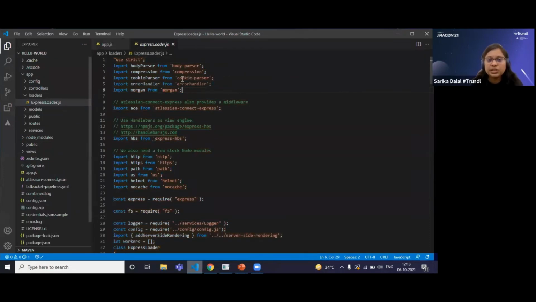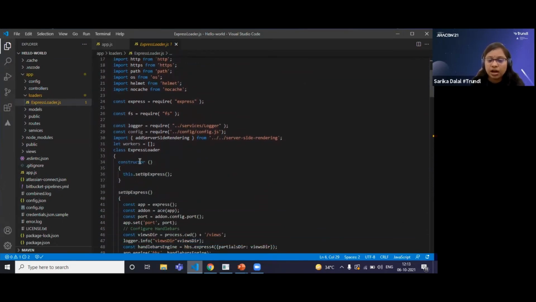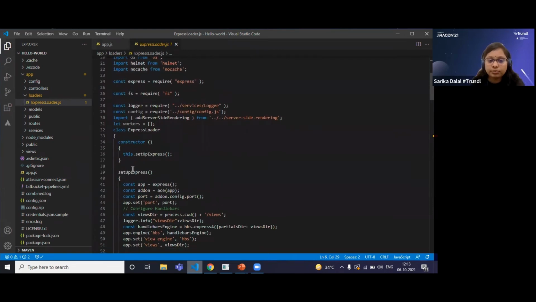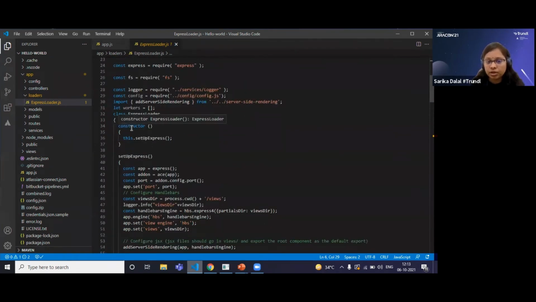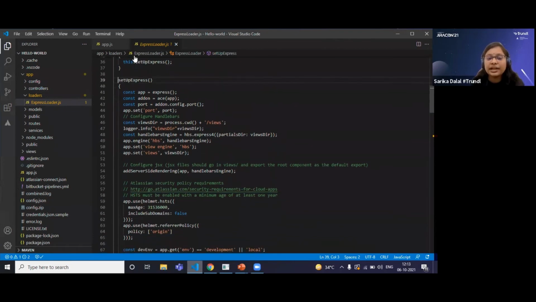So you can see this is my express loader class. Now here I have imported some of the required packages that I need. Apart from that, I am calling the constructor from app.js. So here you can see when I call the constructor, it will call this particular method, setup express. Once it comes into this method, it will bind the object of express. Here it is binding the object of Atlassian Connect Express with the app.